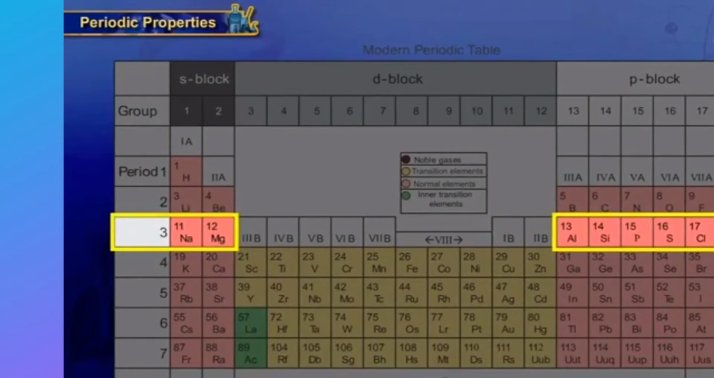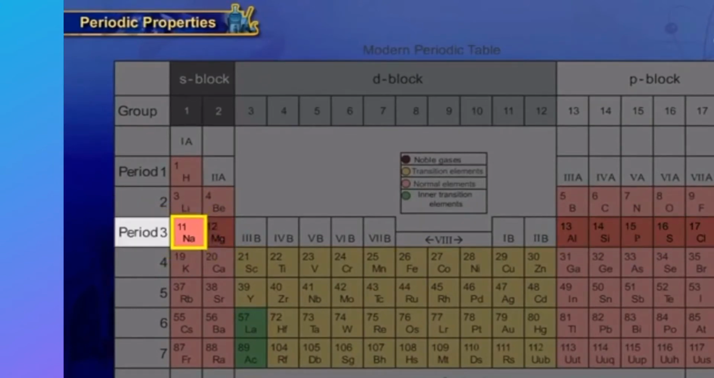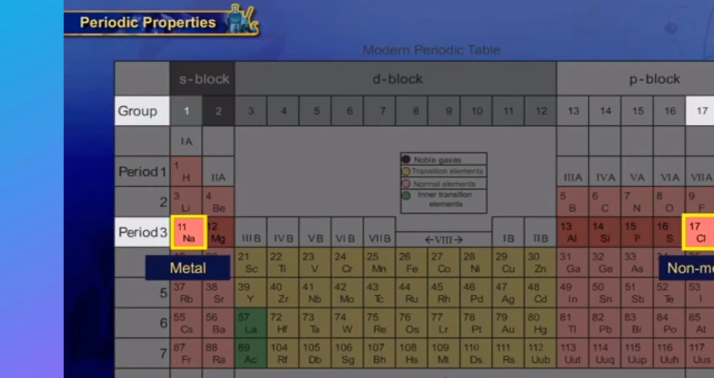For example, sodium positioned in third period, first group, is a metal, whereas chlorine positioned in the same third period, but 17th group, is a non-metal.